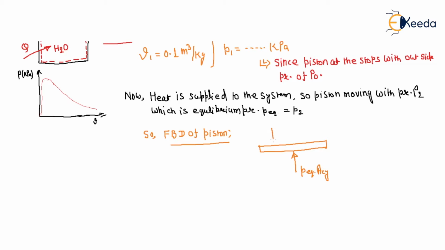There is an atmospheric pressure throughout, which gives P0 into A, and there is also the weight of the piston acting downward, mass of the piston into g. Due to this balance condition, the piston will move up under a quasi equilibrium process with equilibrium pressure.